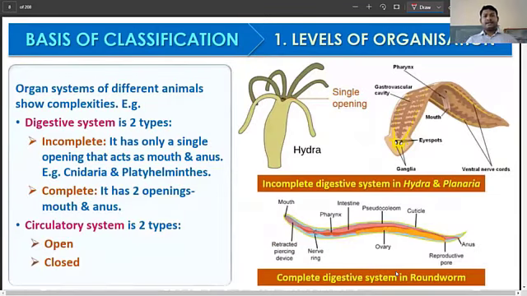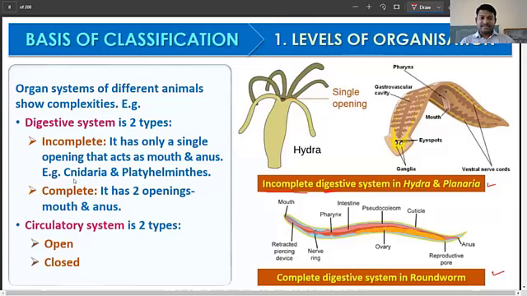Now next, we have the image here. You can see an incomplete digestive system in the case of Hydra and Planaria, and a complete digestive system in the case of roundworm. So this also is a basis for classification. In certain organisms, as you can see here, the digestive system is incomplete. That is, there is a single opening for both the intake of food and the removal of waste, so both mouth and anus share a single opening.